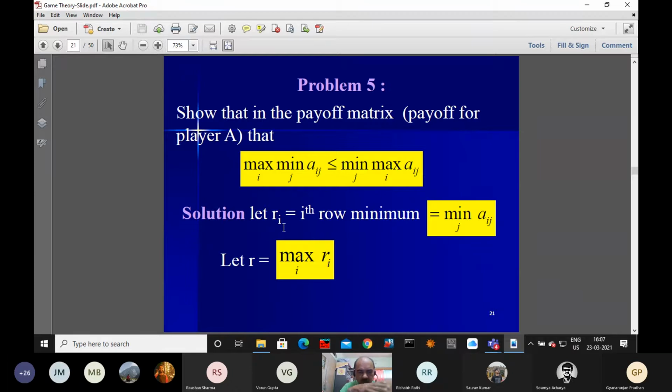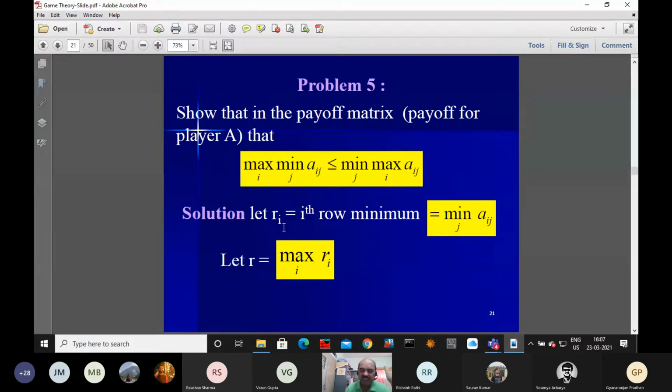Okay. We are minimizing row wise. First row we have taken. We got the minimum. Let me say it is R1. Second row we have taken. We got the minimum. Let me say R2. Then similarly, we have taken the mth row. This minimum equal to Rn. After finding all the minimum, there are, say, m such elements with respect to m number of rows.